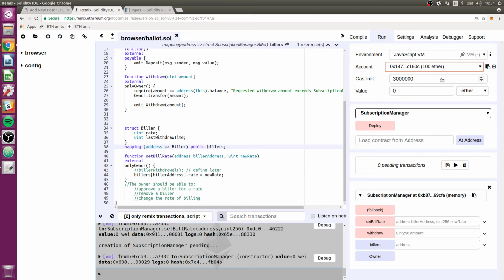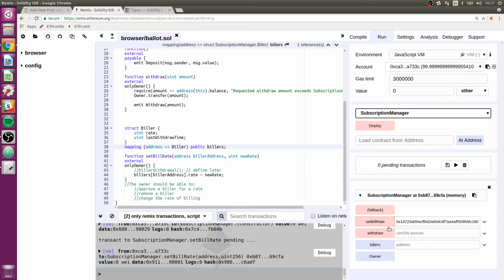Let's take our second address, copy it, reselect our first address, and set the bill rate for that address to 1. And we're going to run it. Okay, now, billers is a getter. It's a mapping where the key type is address, so we need to give it an address to actually get back the value. So I'm going to paste the same address here, which is our biller.